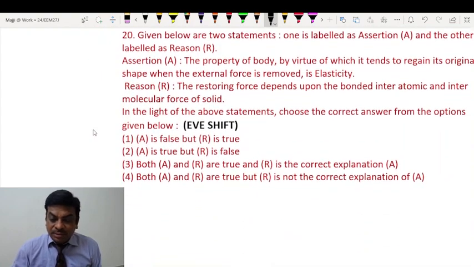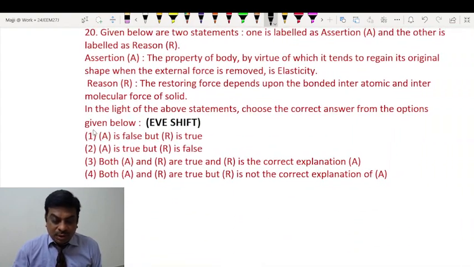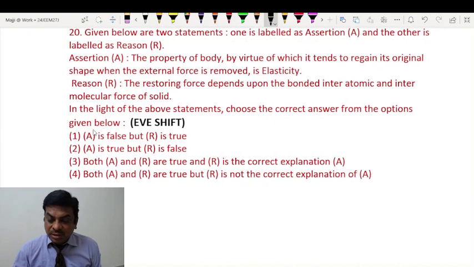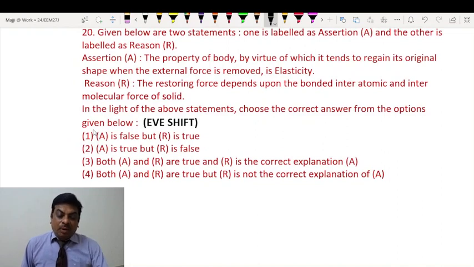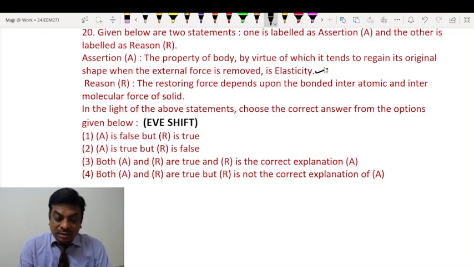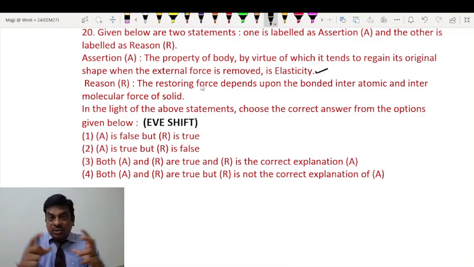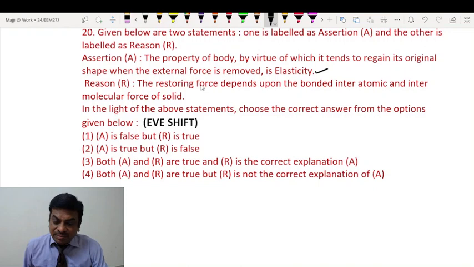Question number 20. Given below are two statements. One is labeled as assertion and the other is reason. Assertion A states: the property of a body by virtue of which it tends to regain its original shape when the external force is removed is elasticity. This is absolutely true, students. In fact, the external forces are known as deforming forces, and as soon as you apply deforming forces, immediately, within no time, restoring forces are generated.